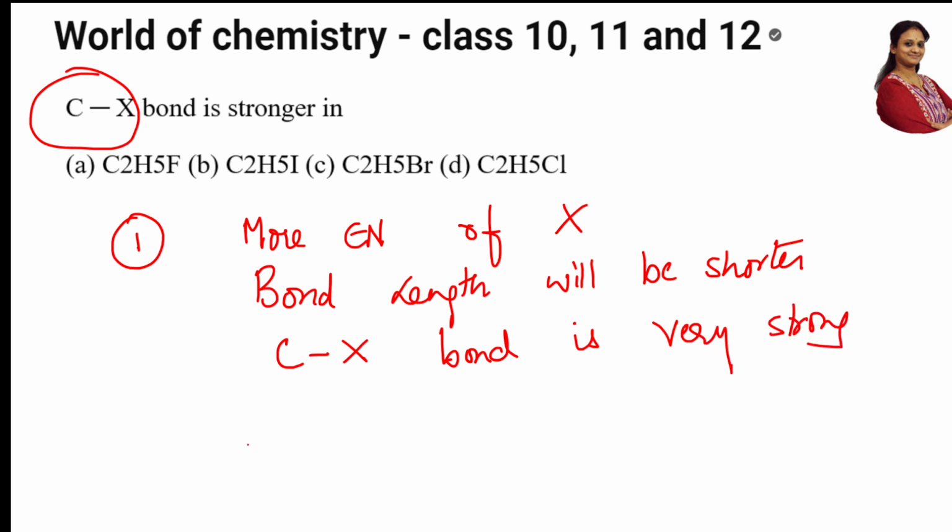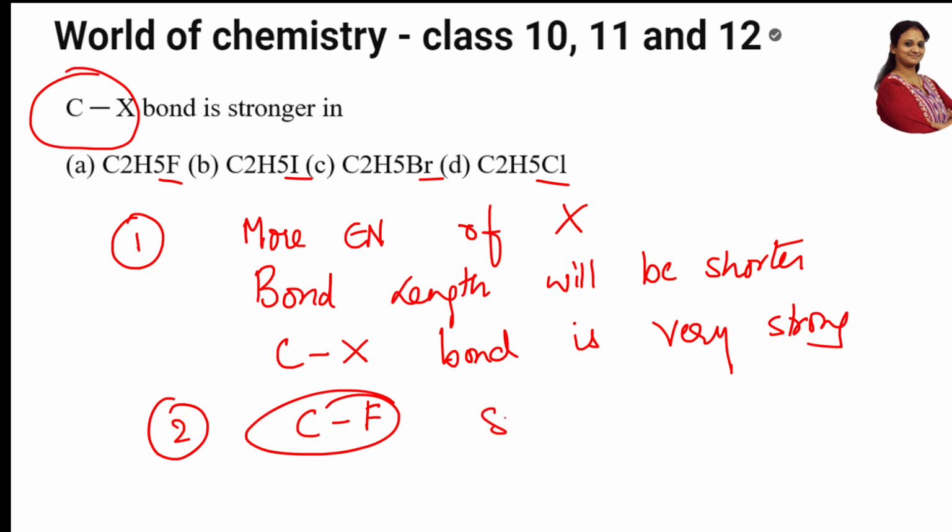Now you only tell me with this logic. Among fluorine, iodine, bromine, chlorine, which has more electronegativity? CF. This bond is strongest because fluorine has the highest electronegativity, 4. Correct. Which is the weakest bond? CI. Because the electronegativity is less, bond length also is more. So this is the weaker bond.